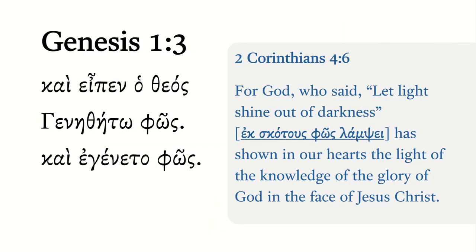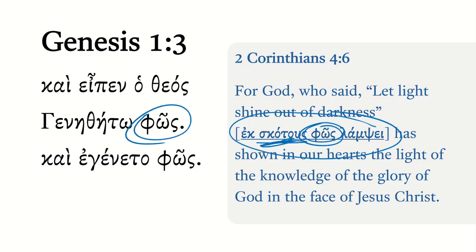Now, this speech act whereby light comes into creation is alluded to in 2 Corinthians 4:6. Paul says, for God who said, let light shine out of darkness. Now notice it's not a direct quotation. You do have the use of phōs here. You do have skotos, which was in the prior verse as the thing that is sort of above the deeps. And a different verb here is from lampō, that is to shine. But Paul's picking up on the essence. It's really his own sort of inspired summary, if you will, of Genesis 1:3.